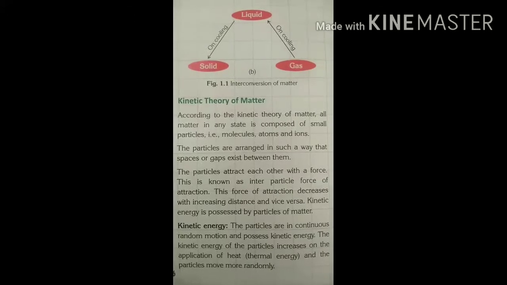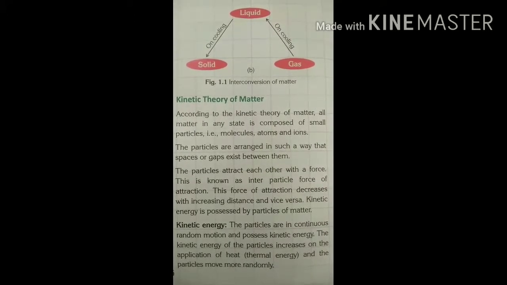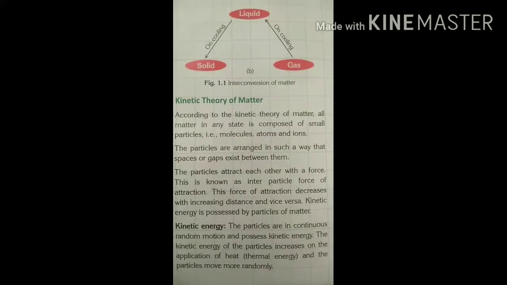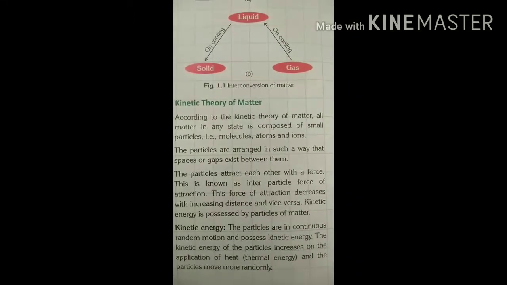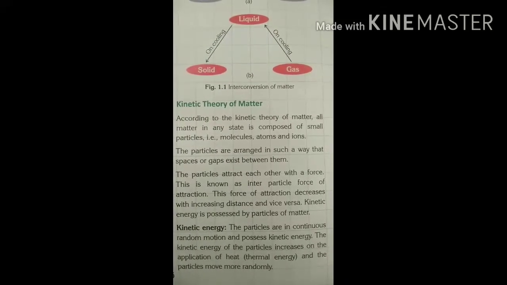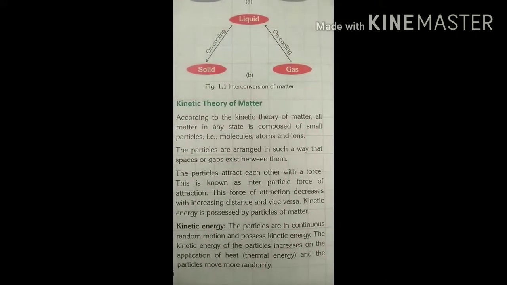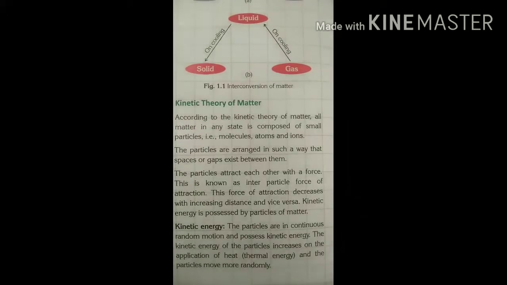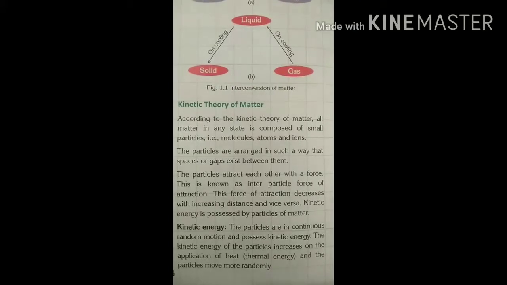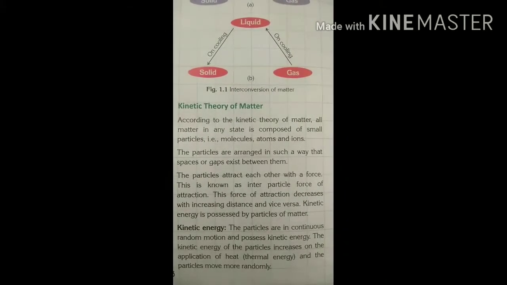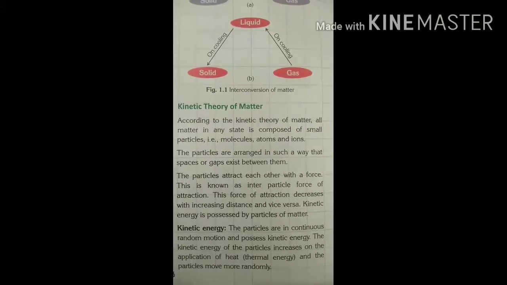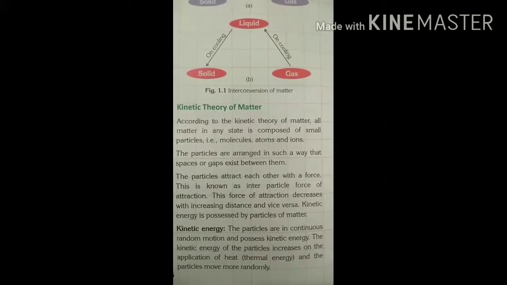Kinetic theory of matter. According to the kinetic theory of matter, all matter in any state is composed of small particles, that is molecules, atoms and ions. The particles are arranged in such a way that space or gaps exist between them. The particles attract each other with a force. This is known as interparticle force of attraction. The force of attraction decreases with increasing distance and vice versa.